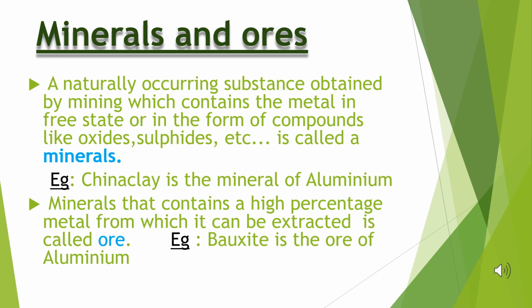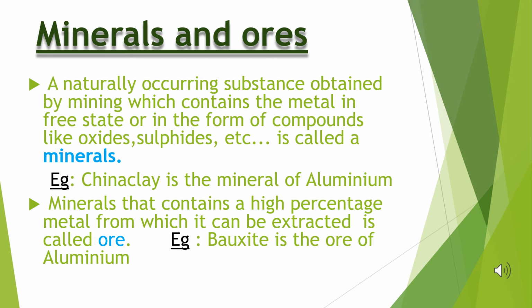Now we consider zinc metal, which may be present in the form of oxide, zinc oxide, or sulfide form, zinc sulfide, or carbonate form, zinc carbonate. Mining is the industry of getting minerals from the earth crust.